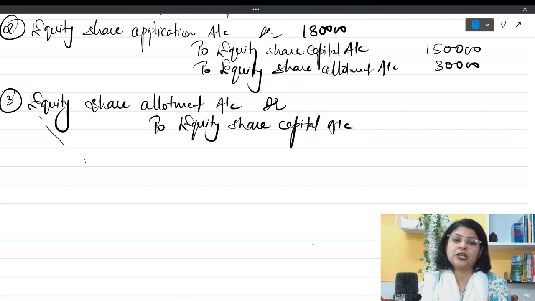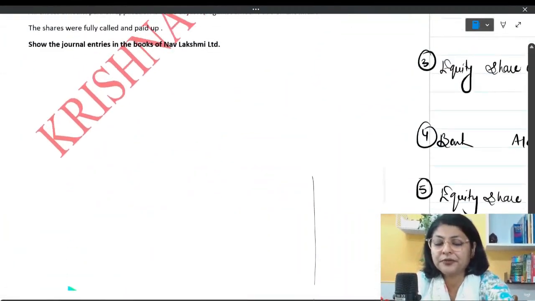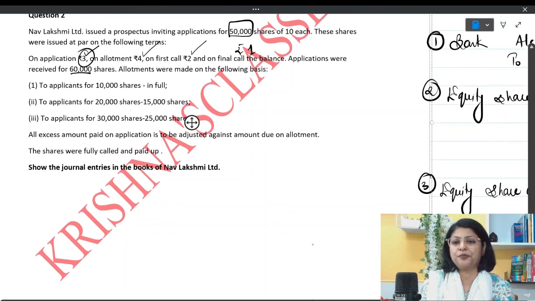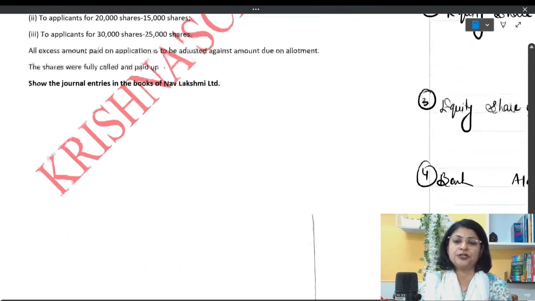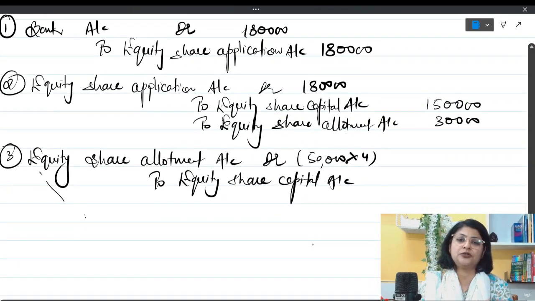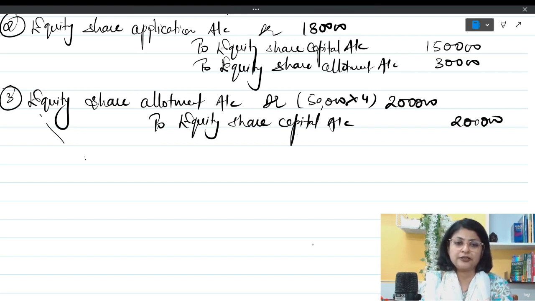And how many shares? 50,000 shares were allotted. And what is the amount of allotment money? Let us check it from the question. It was 4 rupees per share on allotment. So rupees 4 per share we are going to write over here. So 2 lakh rupees is due from the shareholders and they all have paid it also. So we will write it over here.